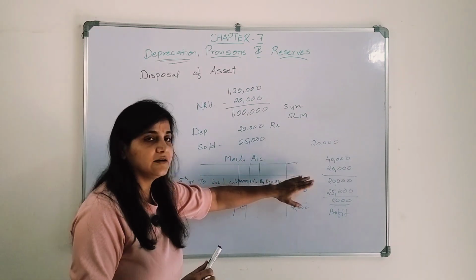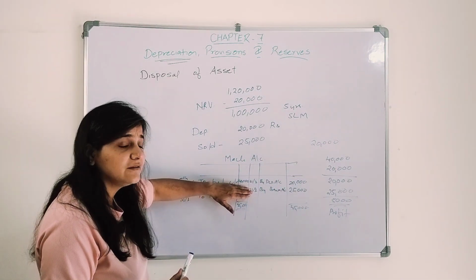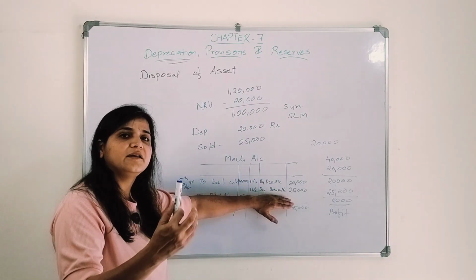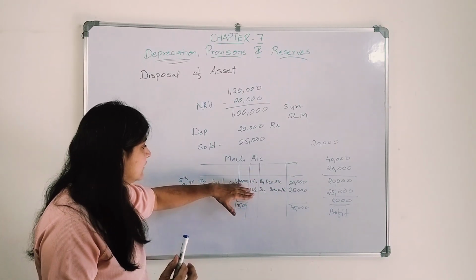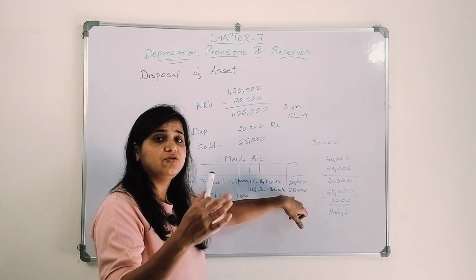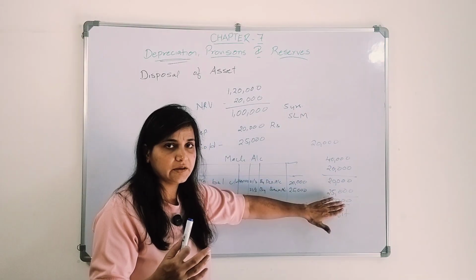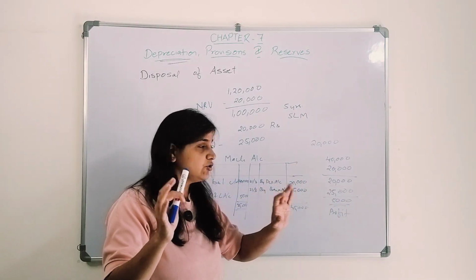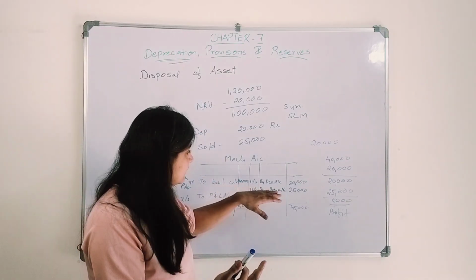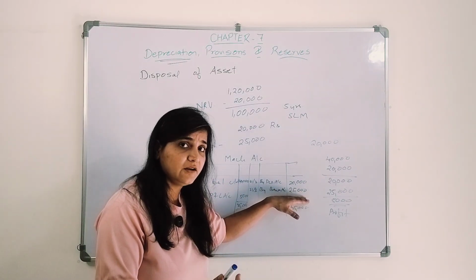Okay, now try to understand debit balance. This is the debit side, this is the credit side. If it has a debit balance, it means the debit side is more as compared to the credit side. That means we are incurring a loss. Let's say here the value is 50,000, here it is 45,000, so 5,000 would have been a loss for me. Simple, better do the working. But if at all you want to know, with 40,000 instead of 50,000, the debit side is more as compared to the credit side. There is a debit balance, that means there is a loss on sale of machinery.